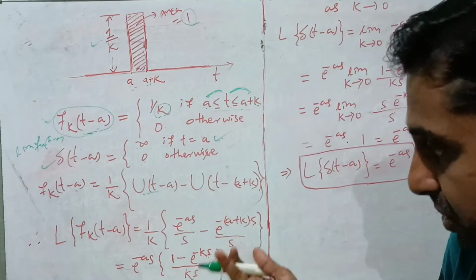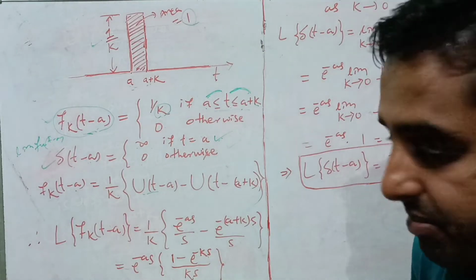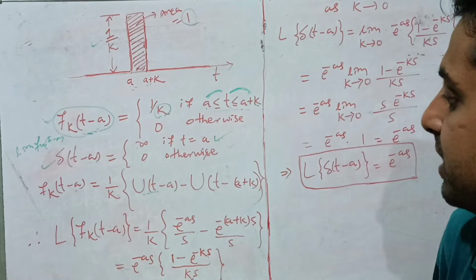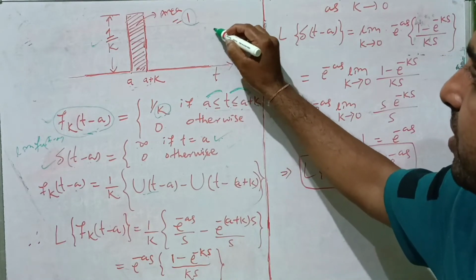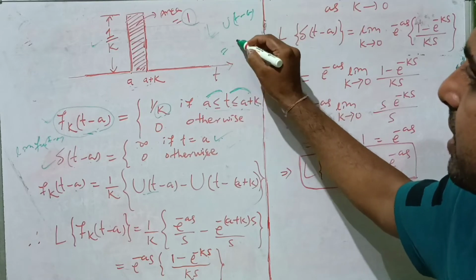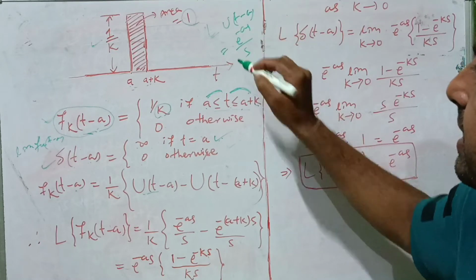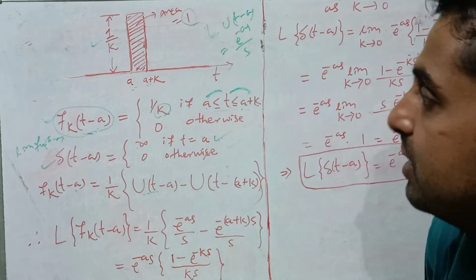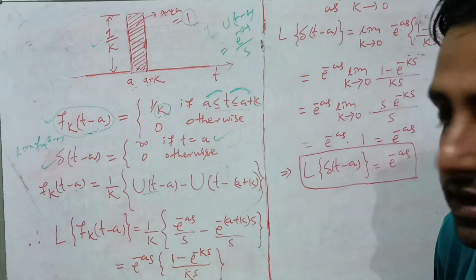Because we know the Laplace transform of the unit step function: L of u(t − a) is e^(−as)/s. We have already discussed this in the previous lectures.